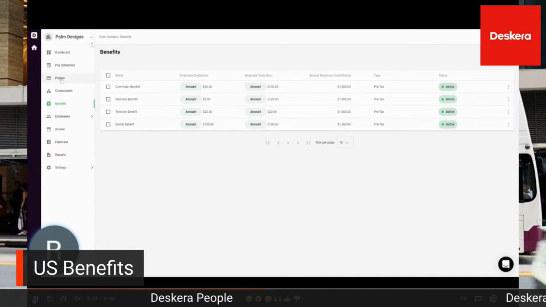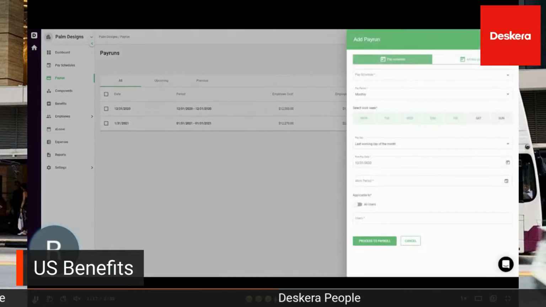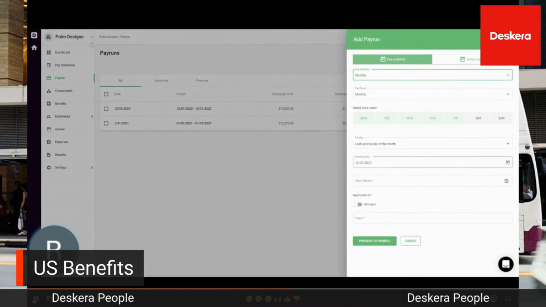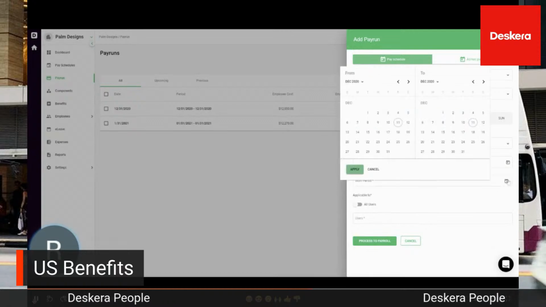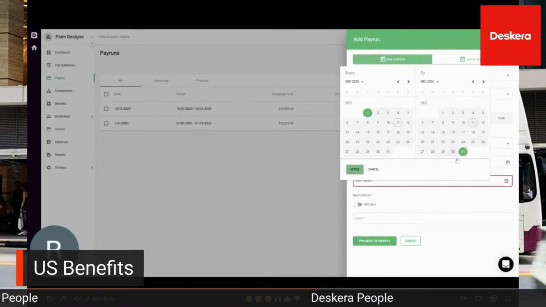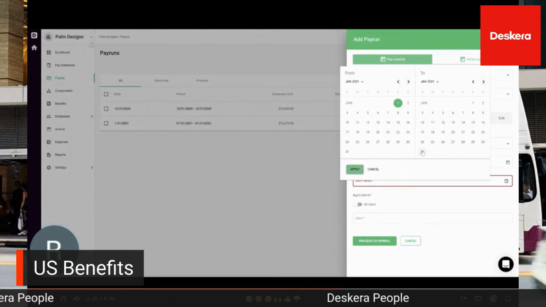After that, you can click and see all the benefits here. Then you can click on the pay run, and you'll be able to see the benefits inside there. So let's add a pay run. We put the pay schedule, we select the payment date, and we select the work period. For example, we want to select January, not December. January 1st to January 31st, and then you can click apply.